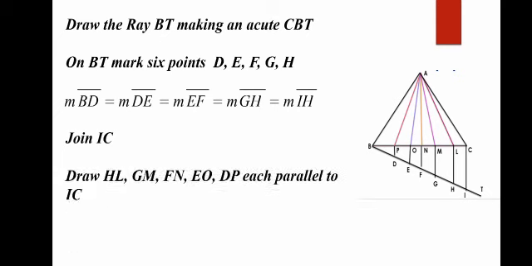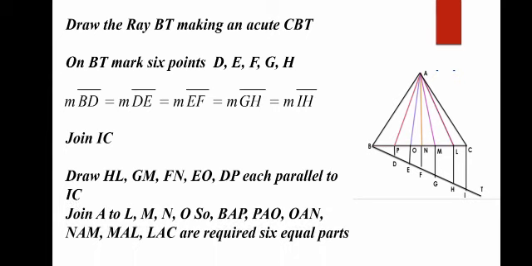After joining I to C, you have to join H to L, G to M, F to N, E to O, D to P, and each of these lines is parallel to the line IC. So here we will write: draw HL, GM, FN, EO, DP, and each is parallel to IC.